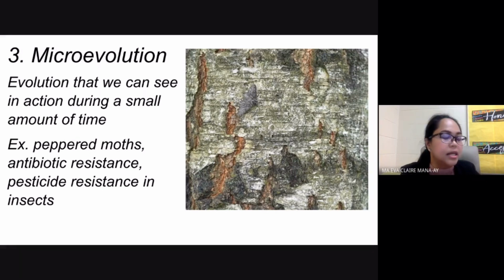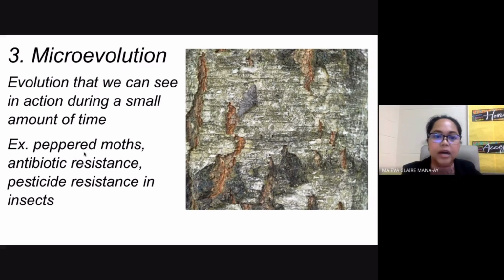Okay, so that is an example of your microevolution. The same thing in your pests. If they have developed pesticide resistance, your farmer may find himself using more and more, maybe higher dosage, higher concentration of your pesticides, because the pests have already gotten resistance. They've already formed resistance to that form of pesticide.